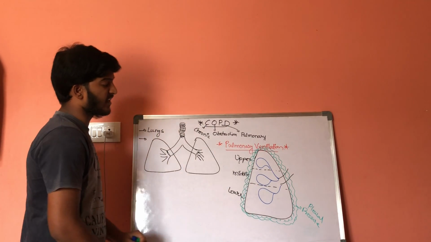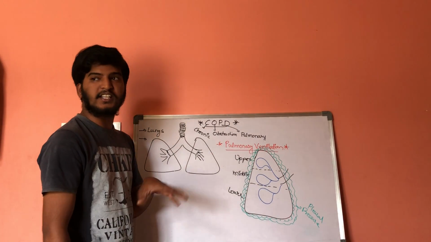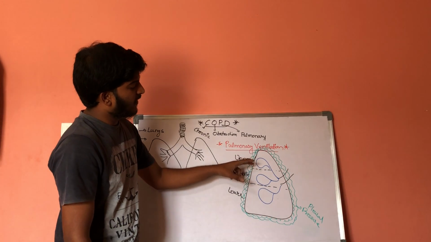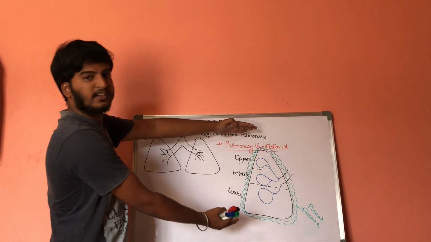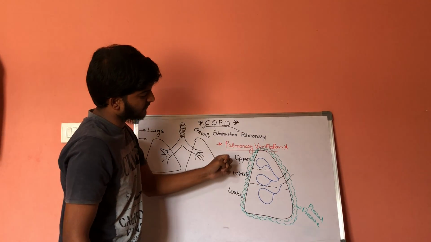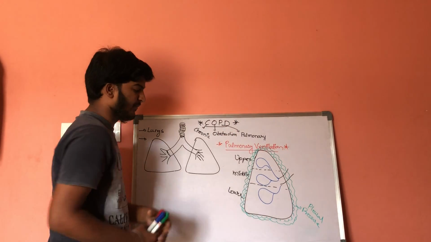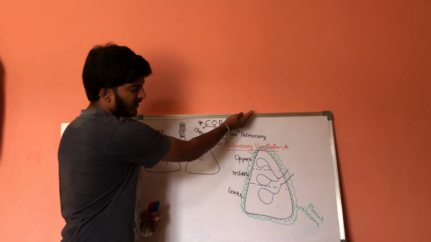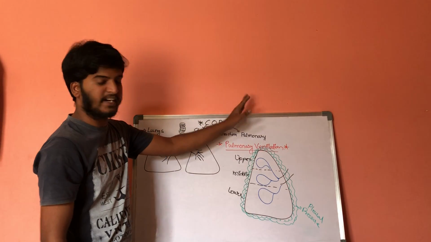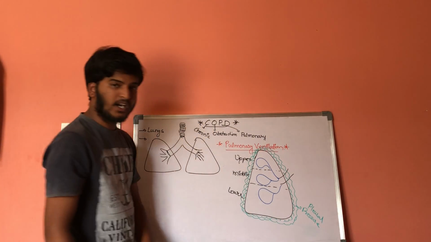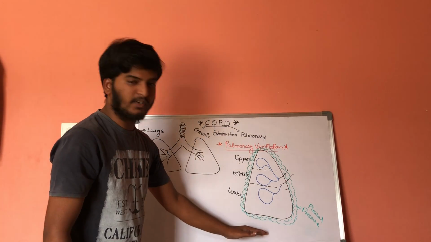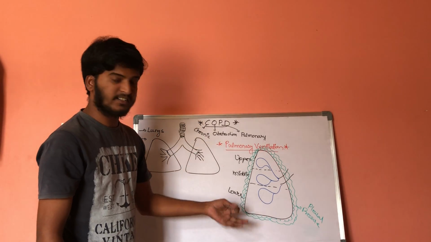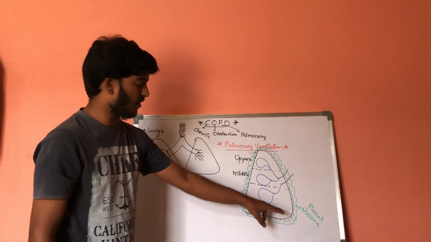During ventilation, that is inhalation, the lung is stretched. The upper part of the lung goes towards the upper side, whereas the lower part comes towards the downside. Here the gravitational force is also acting.